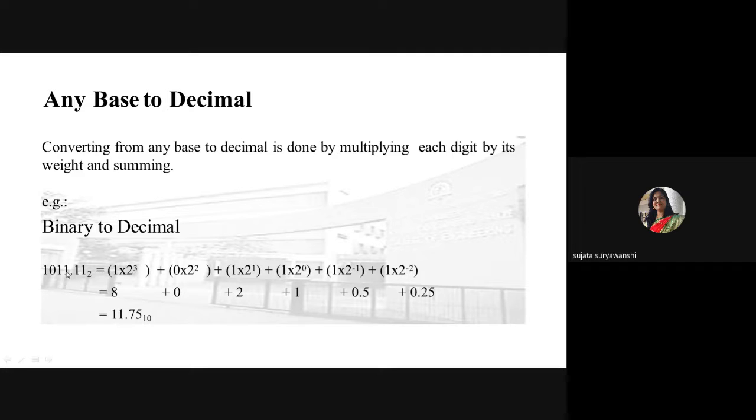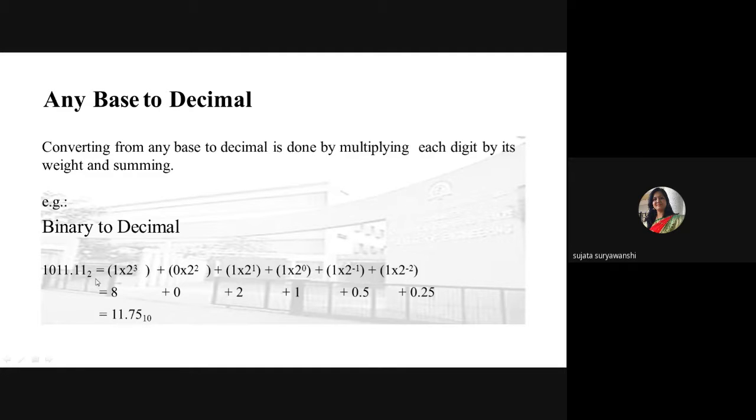Start with the leftmost bit of this decimal point. The leftmost bit is 1. So 1 into 2 raised to 0, plus the next digit is again 1, so 1 into 2 raised to 1, plus 0 is the next digit, so 0 into 2 raised to 2. You need to multiply each binary digit by the incrementing power of 2.